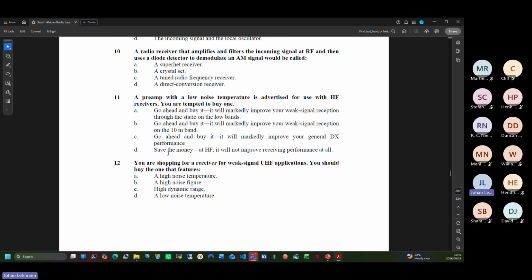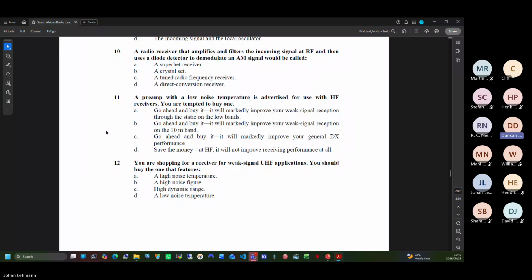Okay, a preamp with a low noise temperature is advertised. What does low noise temperature mean? It means it's got a low electronic noise. It is advertised for use with HF receivers. You are tempted to buy one.